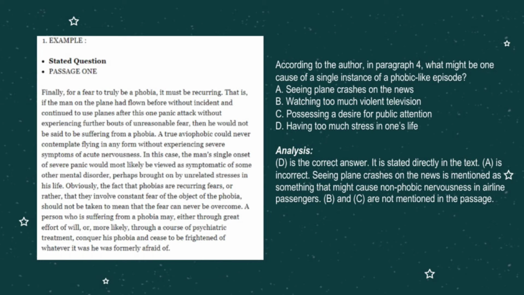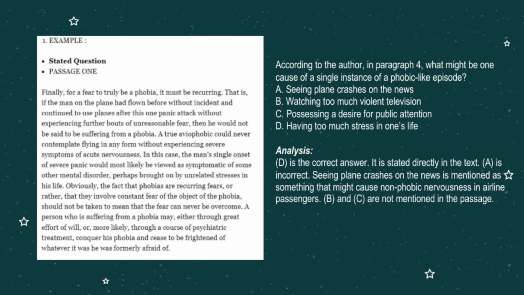For example, we can see the stated question in passage 1. According to the author, in paragraph 4, what might be one cause of a single instance of a public-like episode? A. Seeing plane crashes on the news. B. Watching too much violent television. C. Possessing a desire for public attention.